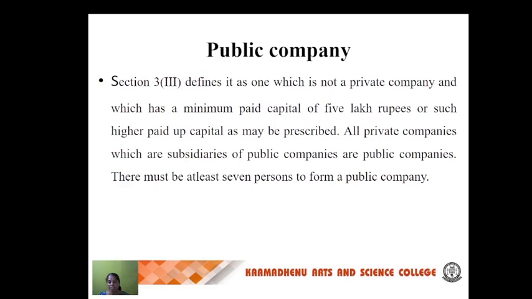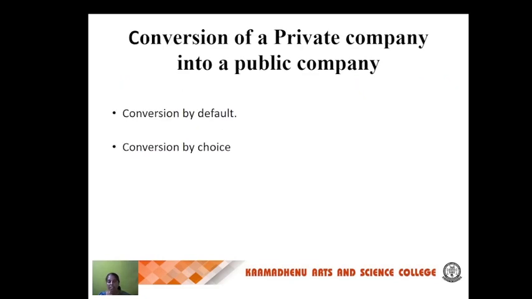Public companies: section 3(1)(iv) defines a public company as one which is not a private company. They have a minimum paid-up capital of 5 lakhs or higher, as prescribed in the articles. All private companies which are subsidiaries of public companies are treated as public companies. There must be at least 7 persons to form a public company.